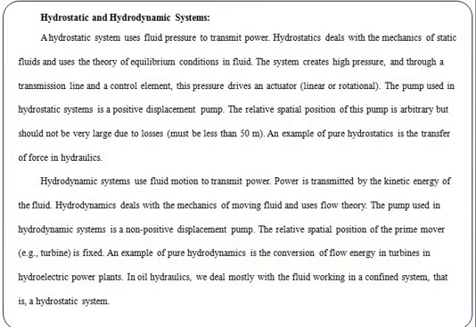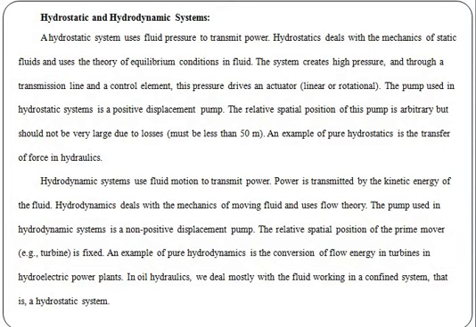Hydrostatics deals with the mechanics of static fluid with the help of equilibrium conditions in the fluids. The system creates high pressure through the transmission lines and controlling elements. For example, in a hydrostatic system, a positive displacement pump.